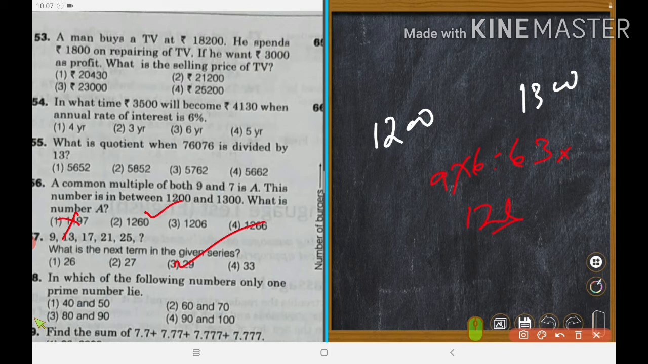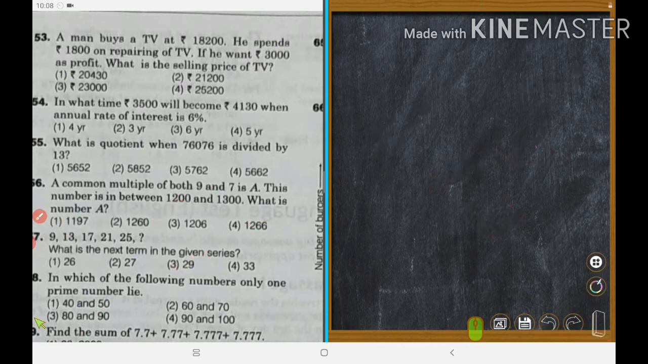Next one: in which of the following ranges does only one prime number lie? Between 90 and 100 only one prime number lies. Okay, that is 97.